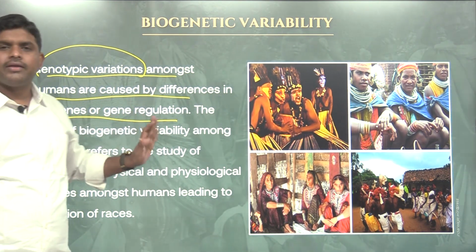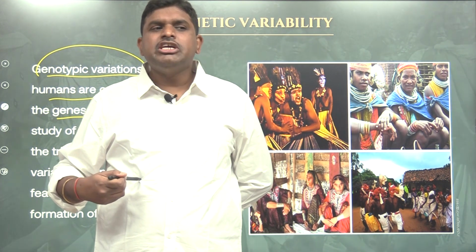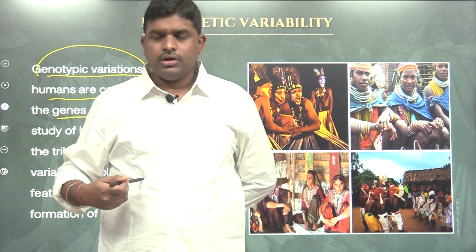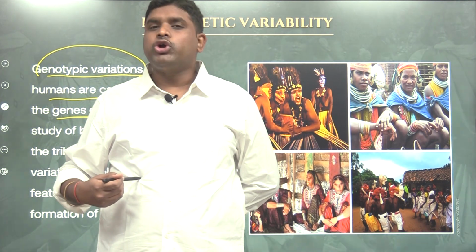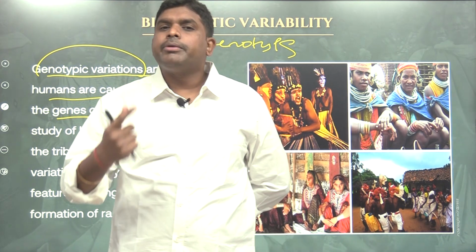So my genetic structure at the individual level is called genotype. There is another word which is called phenotype. My physical appearance is called phenotype.